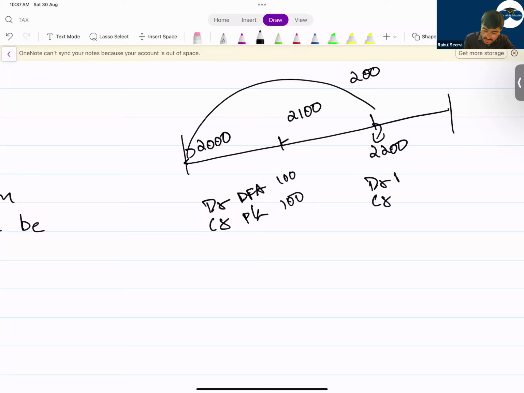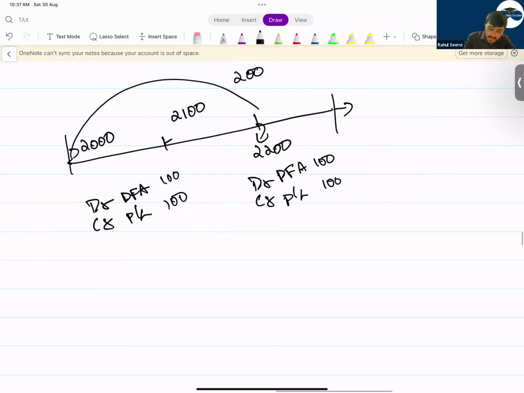So again, I'll record a financial asset of 100 and I'll say P&L. After this, I say that it becomes what? It becomes 1100 value. That means what? I will reduce my value of the financial asset and I'll record in P&L as a loss. I will reduce the income which I've recorded.